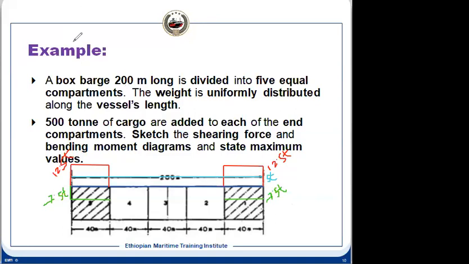Now what will happen in between, in the other compartment? Here there is no additional mass, so it will remain like this because there is no deduction. If you see the green line I have drawn, that is the load diagram. The red I had drawn is the mass diagram. The blue color I had drawn is our buoyancy diagram. And the green color is the load diagram.